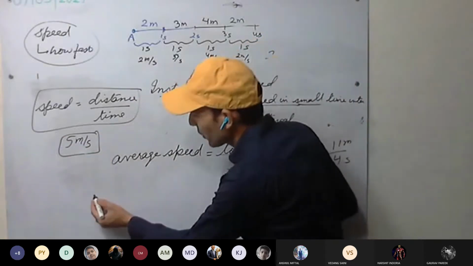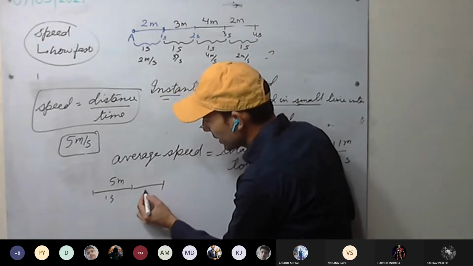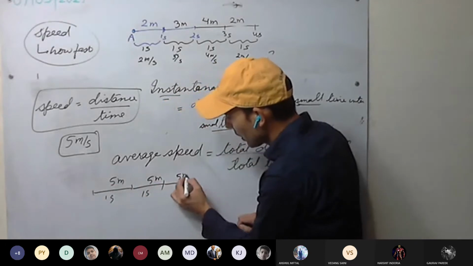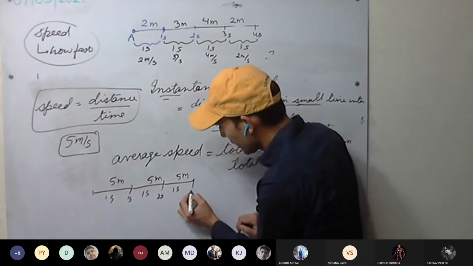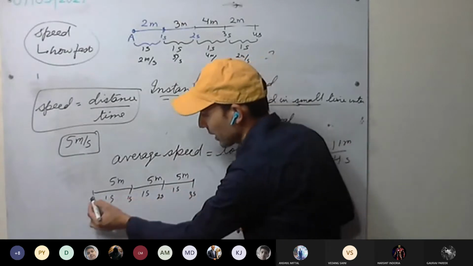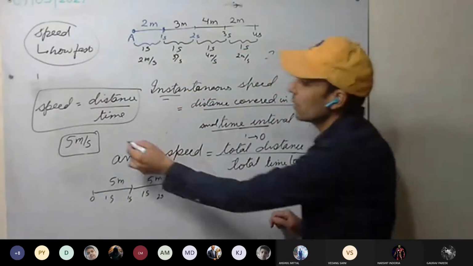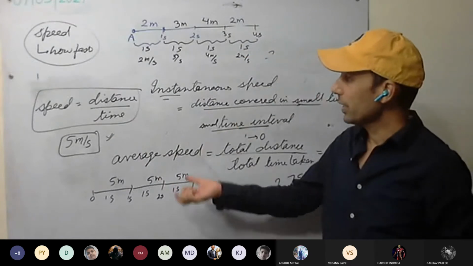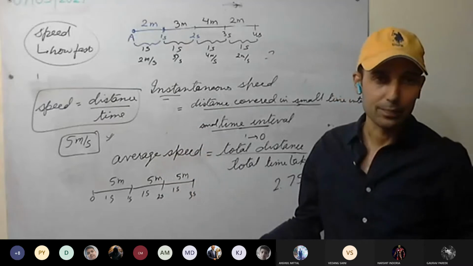You can do the example as well. For example, 5 meter per second. Again, in the second time interval, that is 1 second only, 5 meter. Third time interval, again 1 second. This is at 1 second, this is at 2 seconds, this is at 3 seconds. Interval is 1 second. Calculate it. 15 divided by 3 seconds, we are getting 5 meter per second. So when a body is moving with uniform speed, instantaneous speed and average speed, they all are the same.